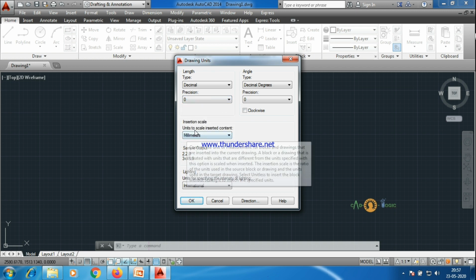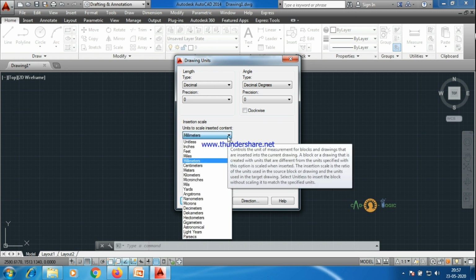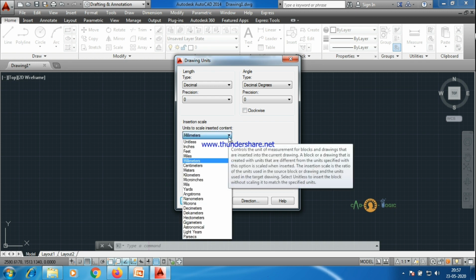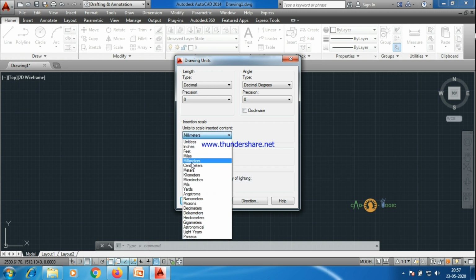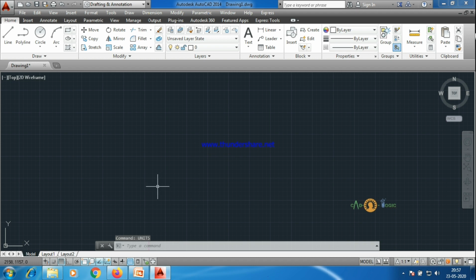Then the unit to scale inserted content is in millimeter, let it be. If we have to change it in any other cases, we can do that also. But right now we'll be working in millimeter. Okay, so units is set.